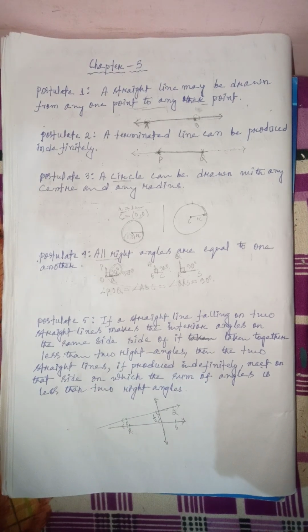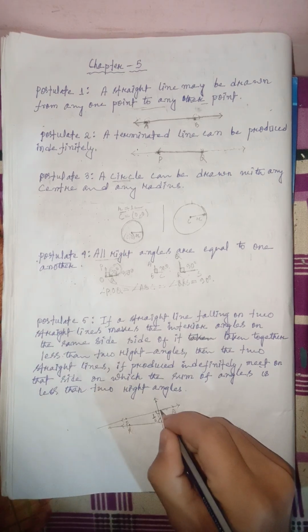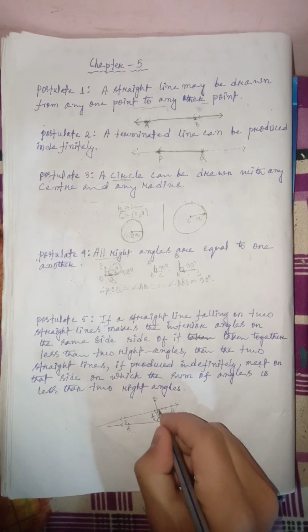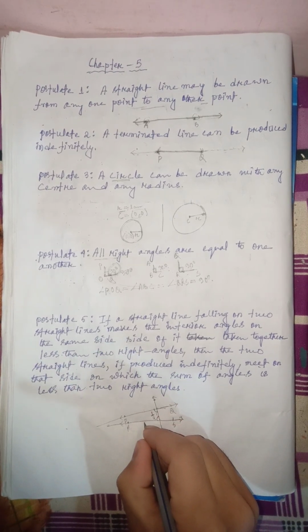Now, as we all know, the sum of interior angles on the same side of the transversal, we call this one the transversal, is 180 degrees. But in this case, it will be less than 180 degrees. Thus, it means that the two lines are not parallel to each other.